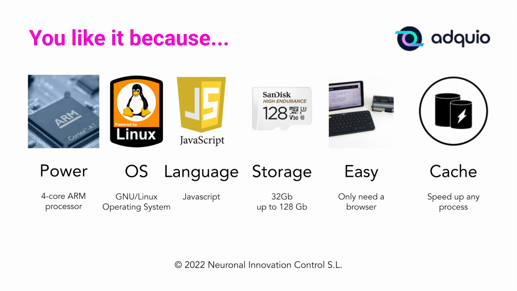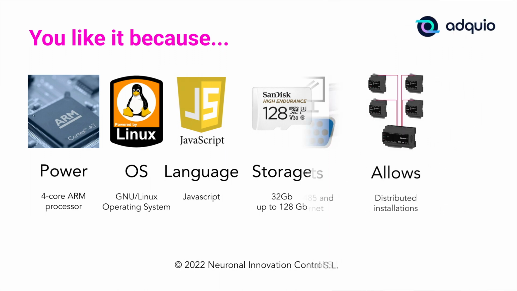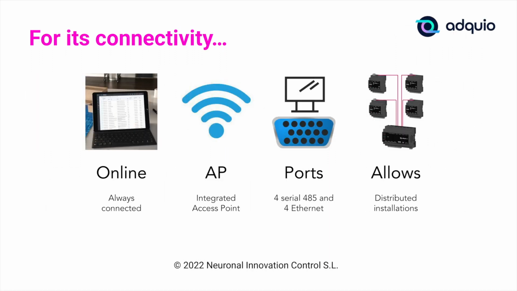So the buses are all the time collecting data from the devices they have connected, and the last variables they read are left in this cache. When the main program needs to read a variable, it only has to look for it in this buffer. It never has to wait for the buses. Therefore, the main program can always run at full speed, without waiting for queries on the buses. This is very important, which is why Adquio has such good performance and is capable of working with thousands of variables simultaneously.